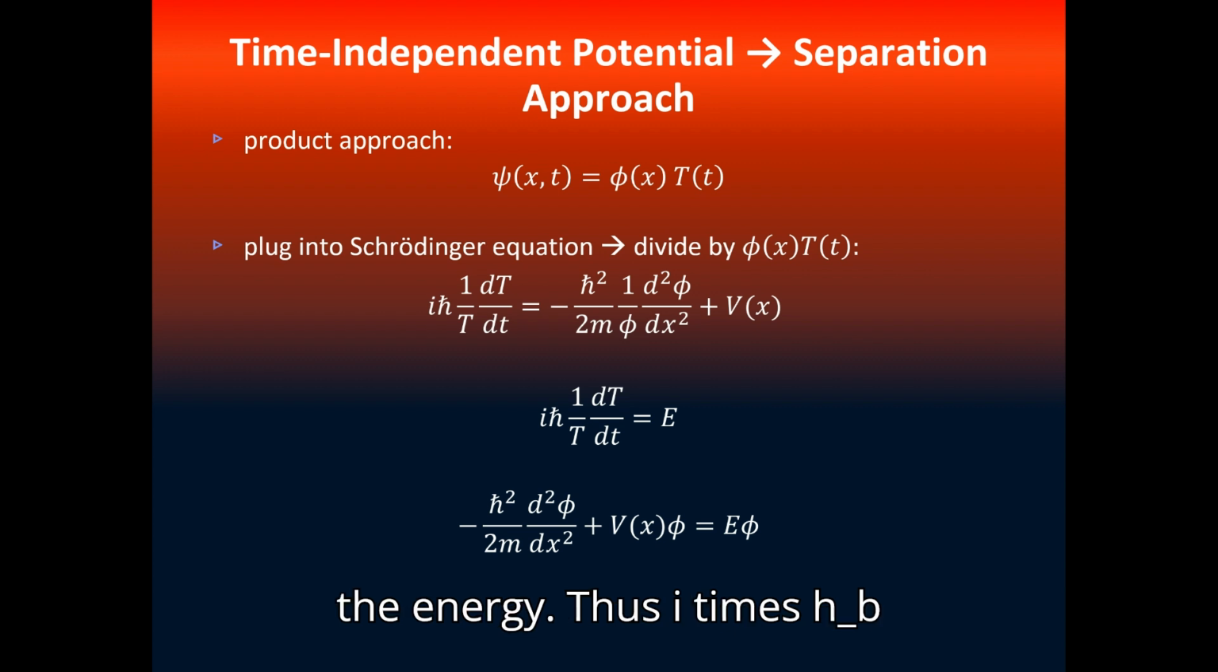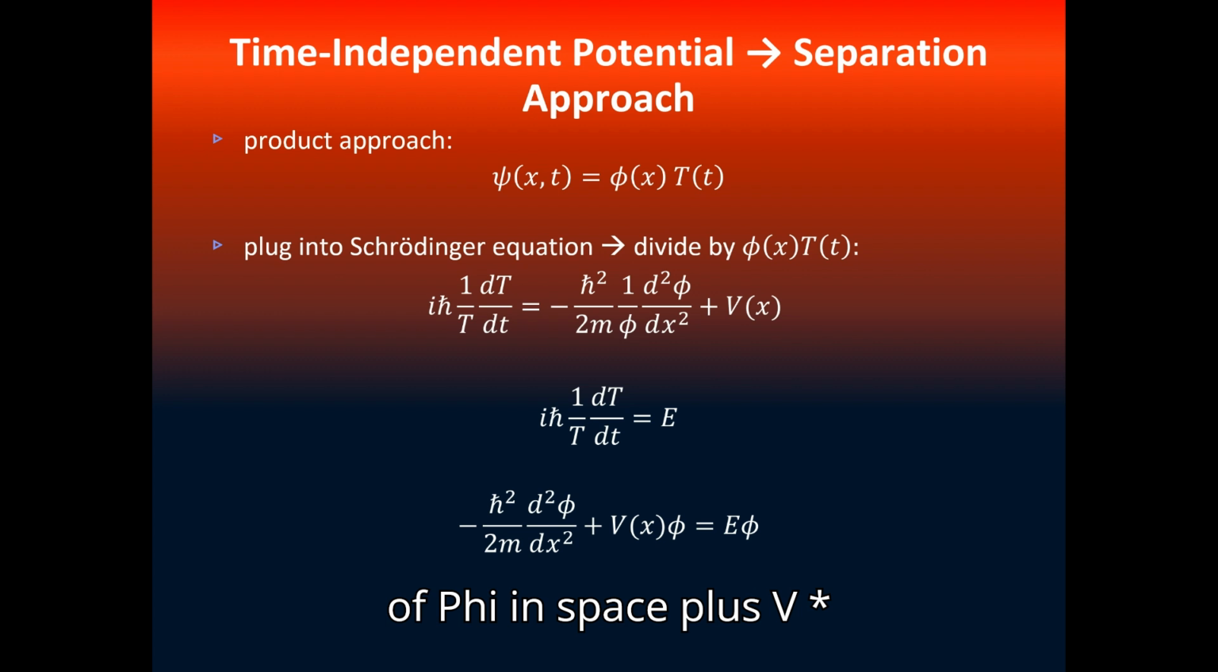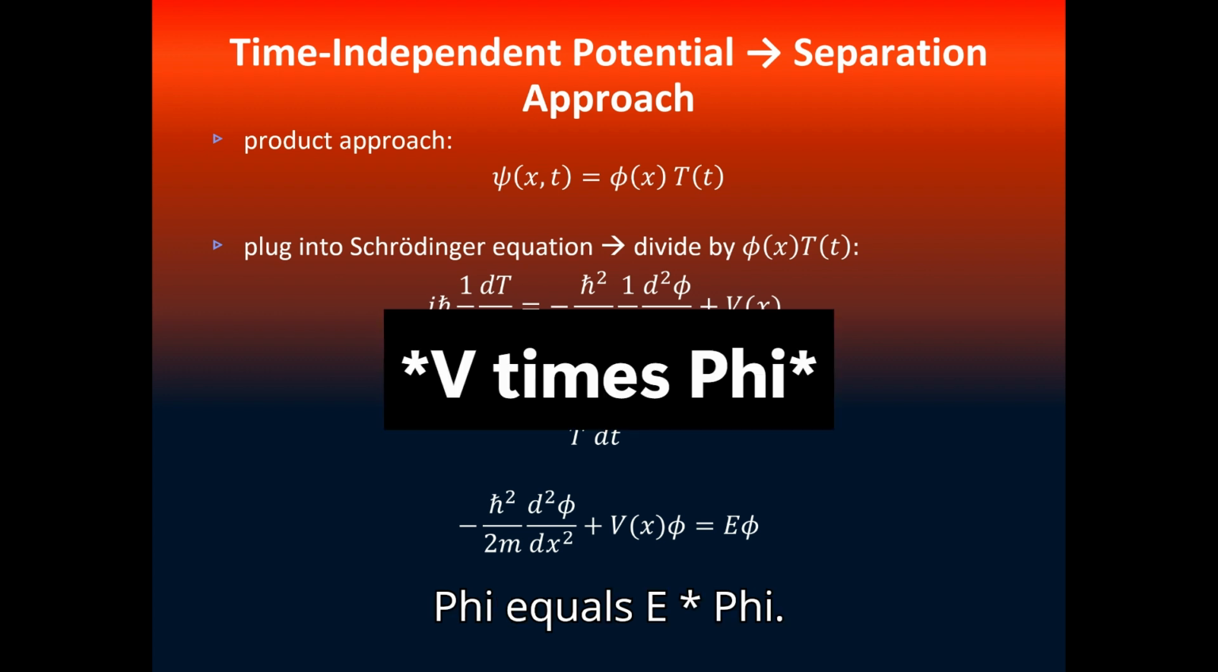Thus, i times h bar times 1 divided by T, dT/dt, equals E, and also minus h bar squared divided by 2m, second derivative of phi in space, plus V times phi equals E times phi.